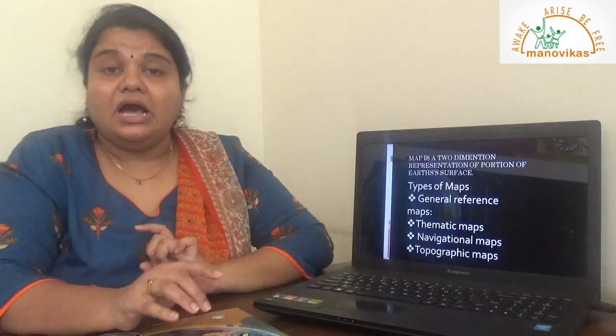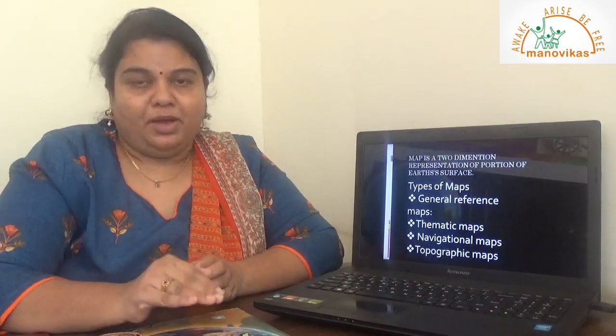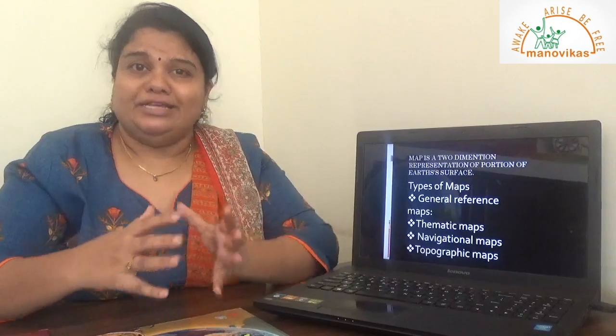Then we have the last type of map, which is a topographic map. Now the topographic map has maximum details.